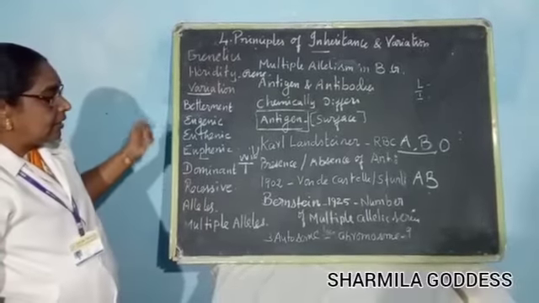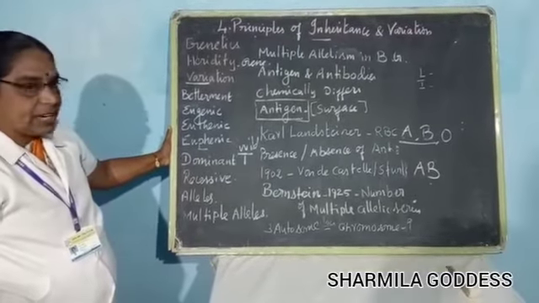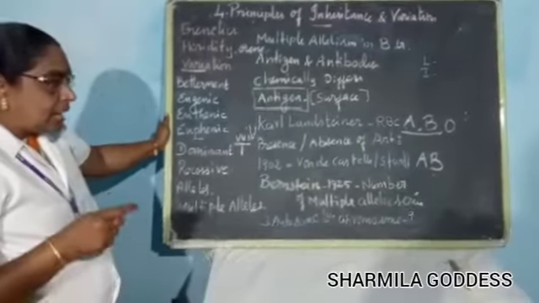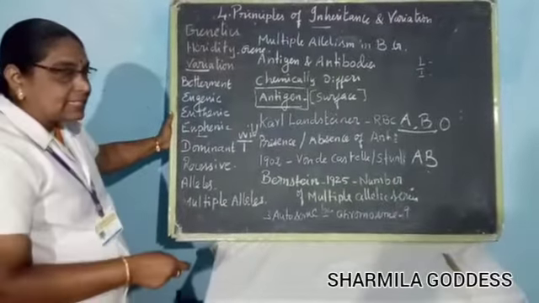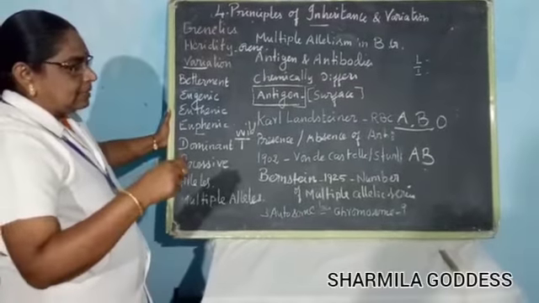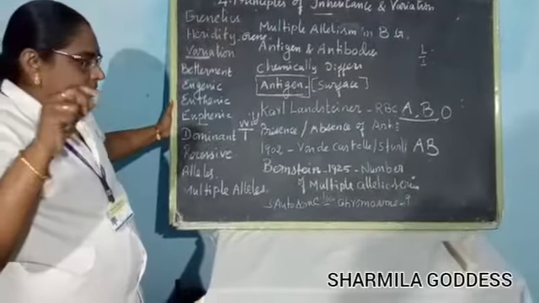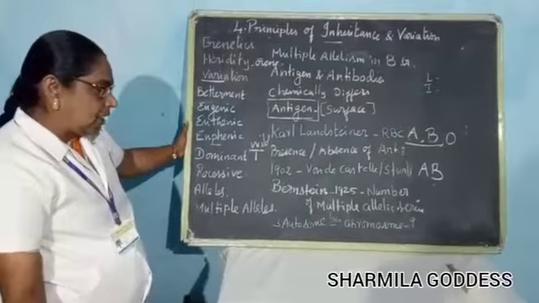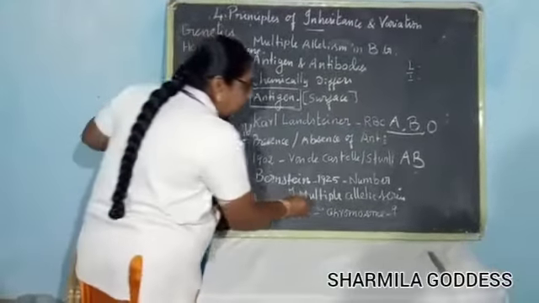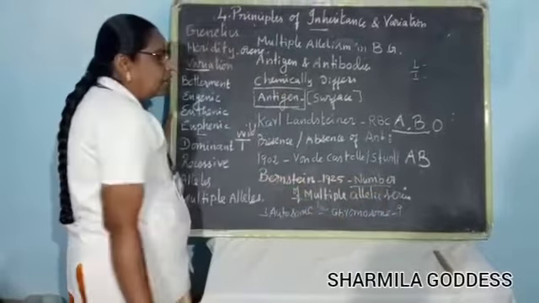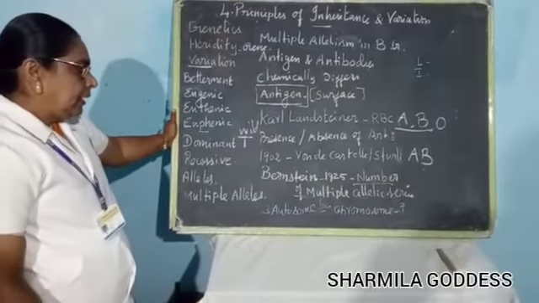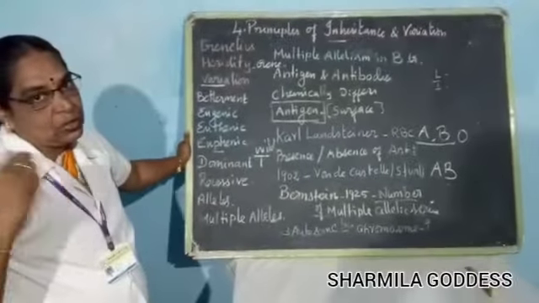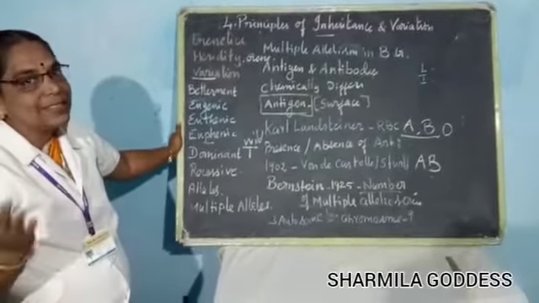Next is Bernstein. In 1925, Bernstein said that a series of multiple alleles causes the inheritance of blood group from the parent to the offspring. He says the multiple allelic series alone determines the blood group. Now, there are autosomes. You know what autosomes and allosomes are? Autosomes are for the body cells, allosomes are for the sex cells.